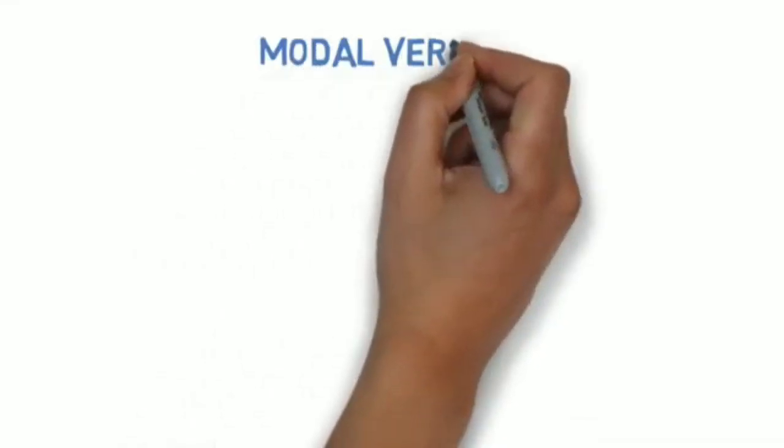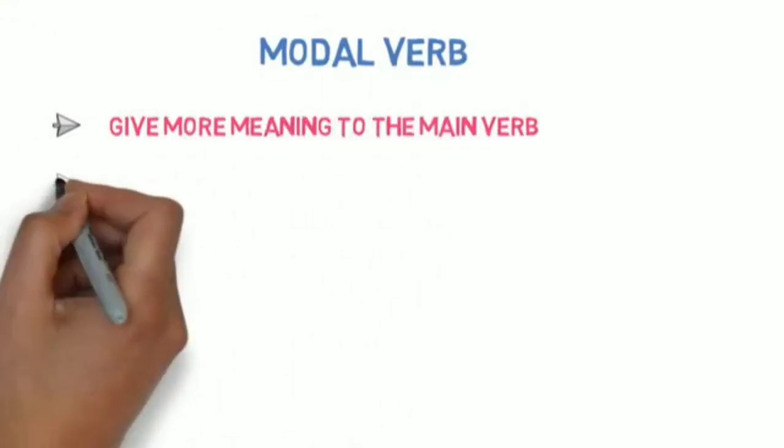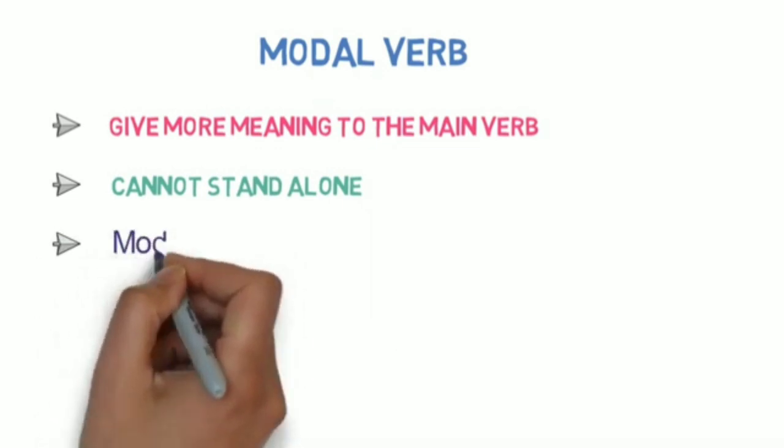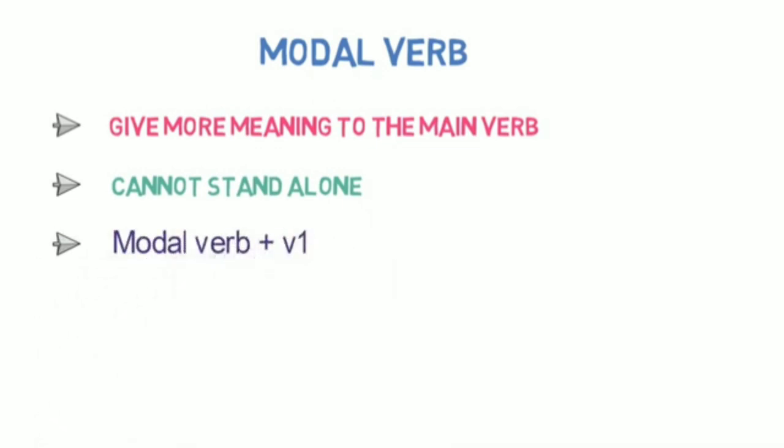So what is a modal verb? It gives more meaning to the main verb. It cannot stand alone, which means it requires the main verb for its existence. It is used before the base or first form of the verb. Let's understand all of these points with an example.